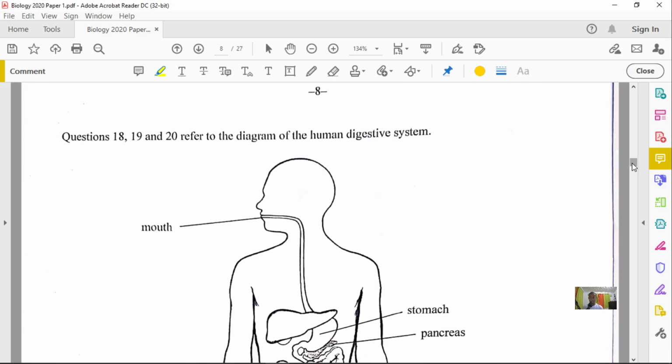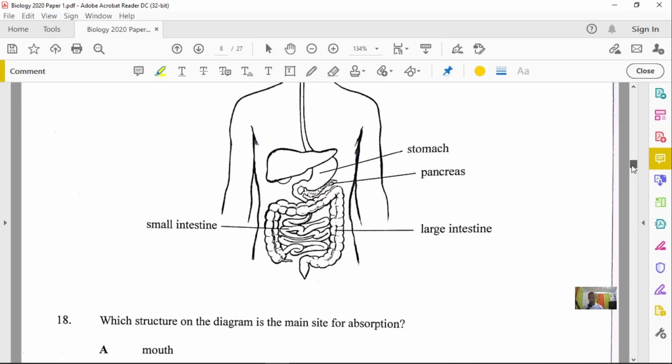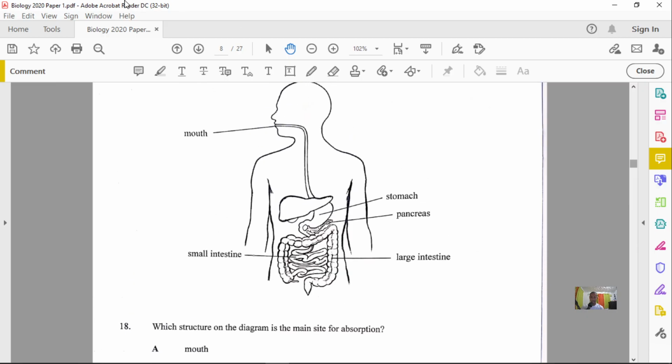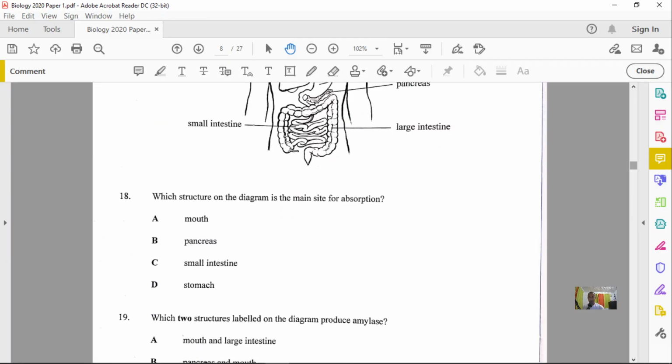Question number 18, 19, and 20 refer to the diagram of the human digestive system. This one is labeled for you, which is quite nice. All right, let's go into it a little bit so we can see more of the question at once. All right, so we have the mouth, we have the stomach, we have the pancreas, we have the large intestine and small intestine. So question number 18 now asks, which structure on the diagram is the main site for absorption? Notice the key word here, absorption. So we're looking for absorption.